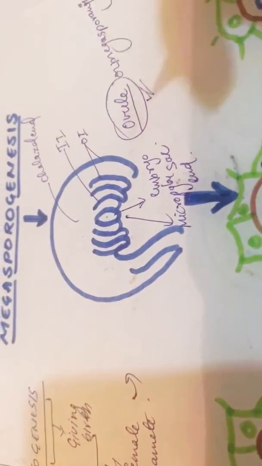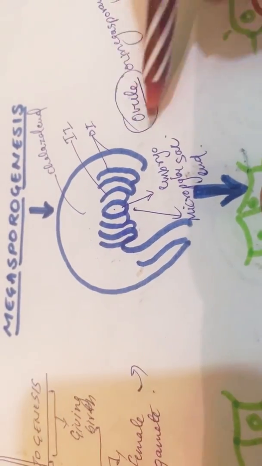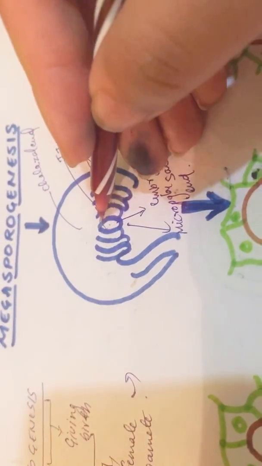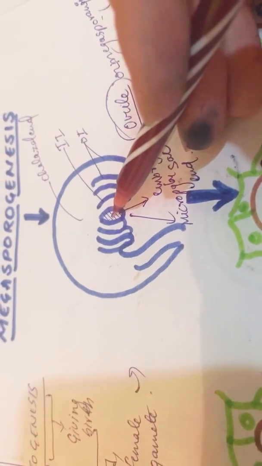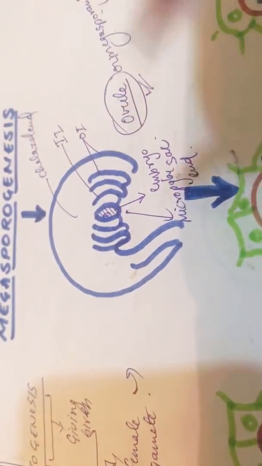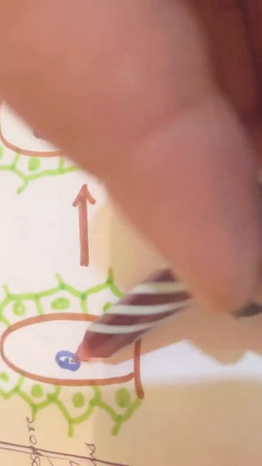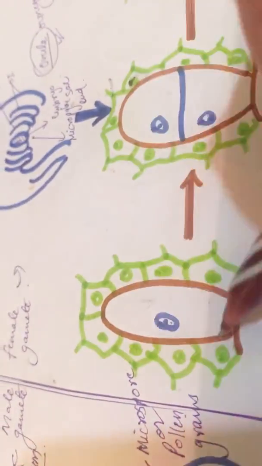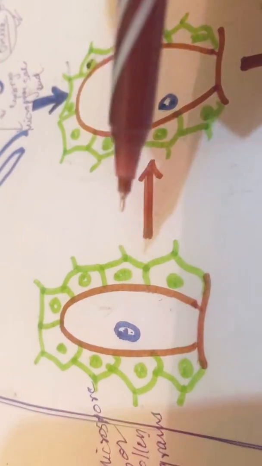Okay children, up inside the ovule or megasporangium, what is present? That is the embryo sac. Now this is a young embryo sac. It is having nothing inside it except one cell. What is that one cell? If you can see here, this is the diagram of inside the ovule.